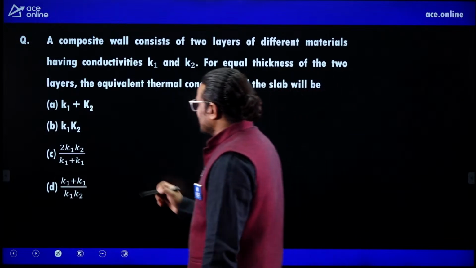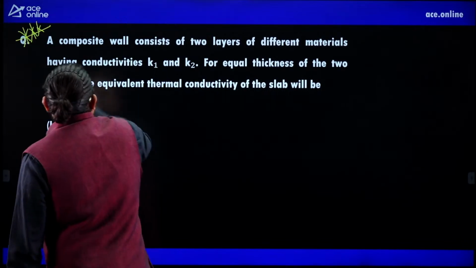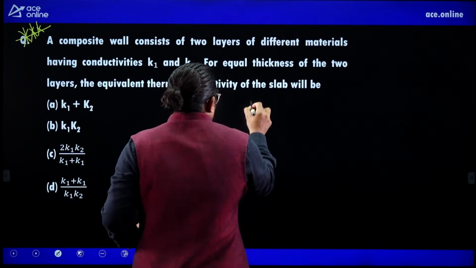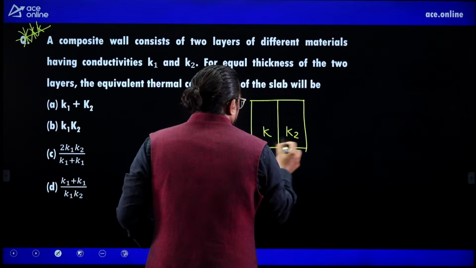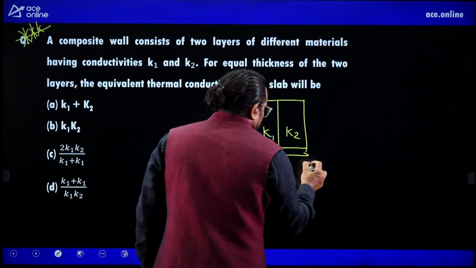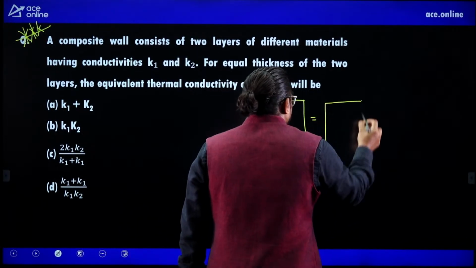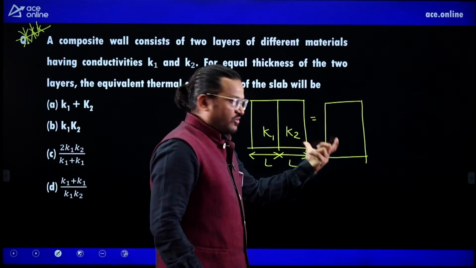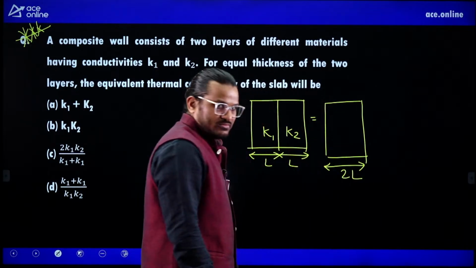Next. This is important. This is a very common question in most examinations. A composite wall consists of two layers of different material. So let us say there are two materials, this is K1, this is K2. Please listen, they have equal thickness, this is L, this is L. If we make it single, there are two walls K1, K2, L and L. If you combine, then what will happen? This becomes 2L.